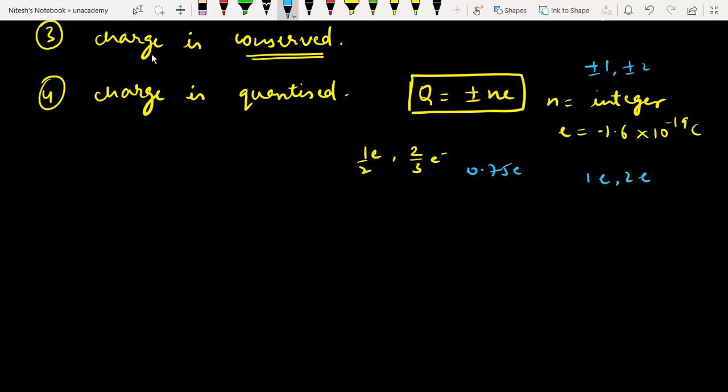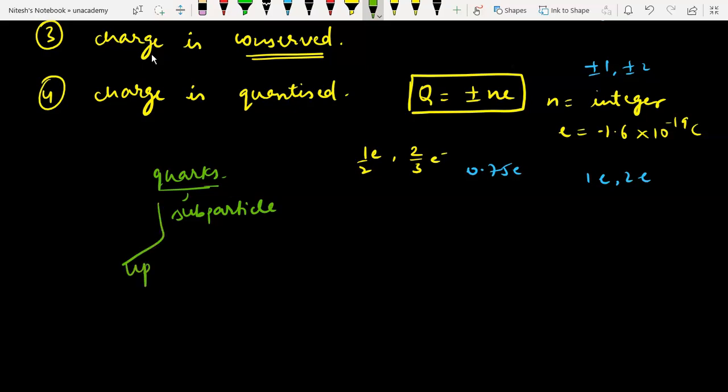Understood? Now, you might have heard a very familiar term, that is quark. What are quarks? Quarks are fundamental subparticles of the electron and proton. There are two kinds of quark.